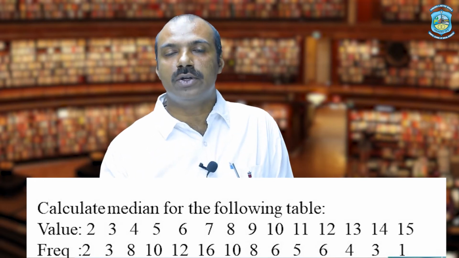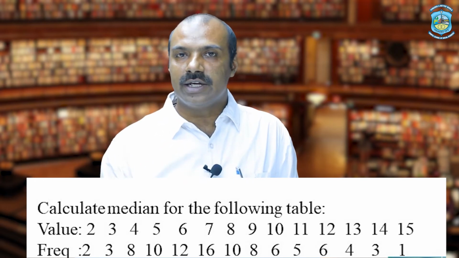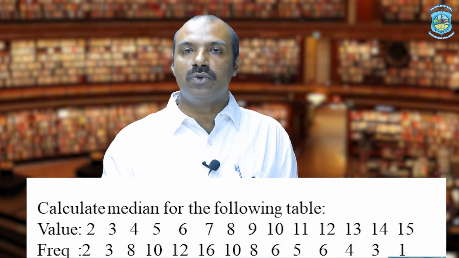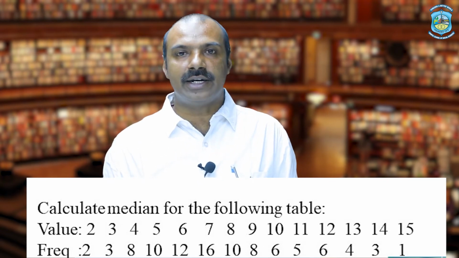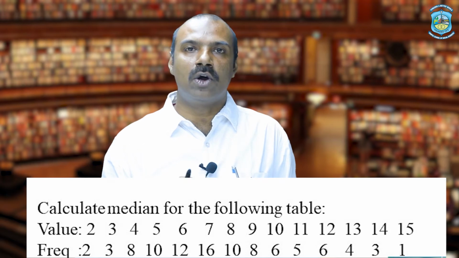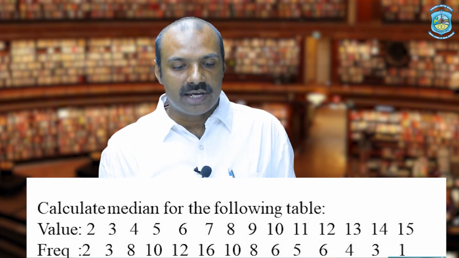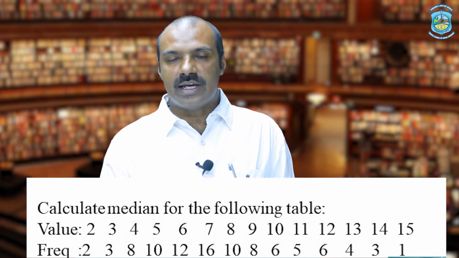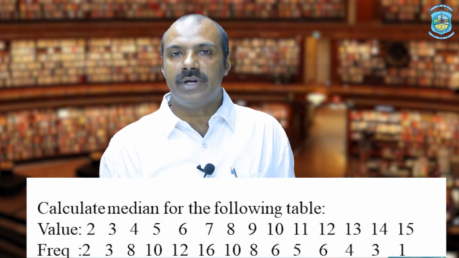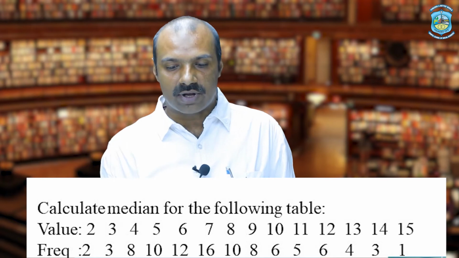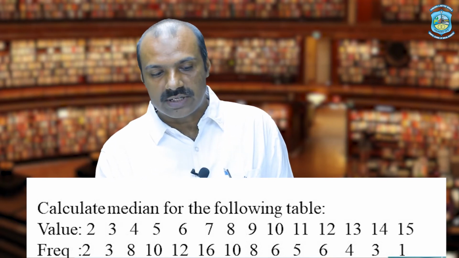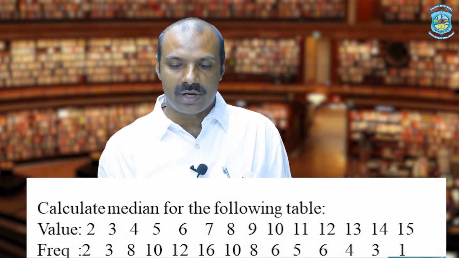Since all these values are already arranged in ascending order, we skip the first part, arranging the elements. Second column is frequency. Frequency is how many times that value repeats itself. Corresponding frequencies are given and we have to find the median.